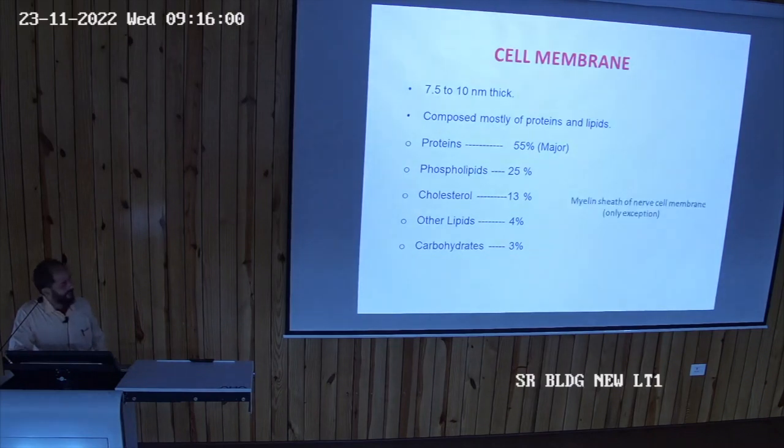There is an exception to the cell: the myelin sheath of the nerve cell membrane. It is composed mostly of lipids. It is the only exception where you will not find a greater number of proteins. Here, lipids outnumber proteins. And which is the membrane in the body where the protein composition is the maximum? It is the inner mitochondrial membrane.